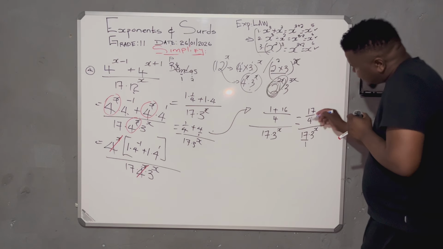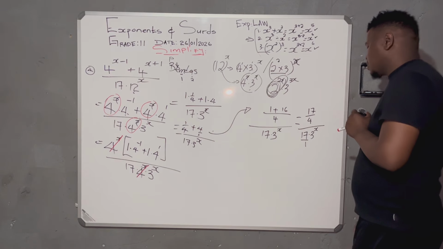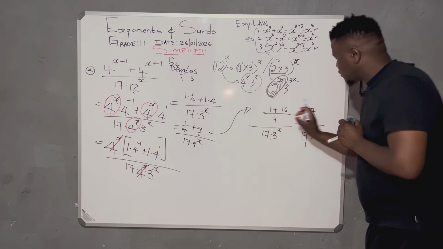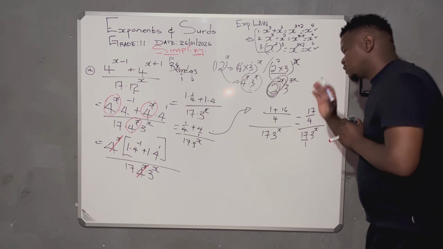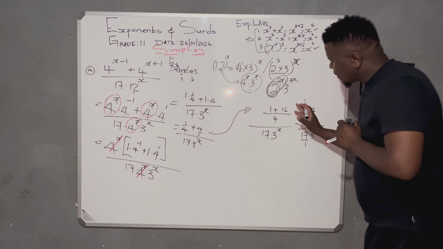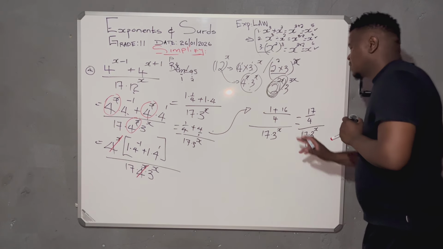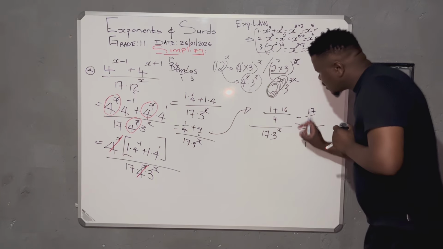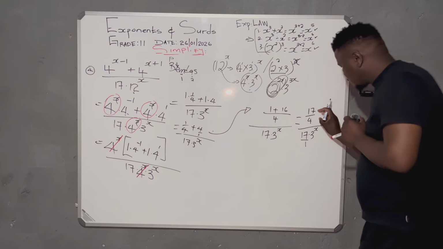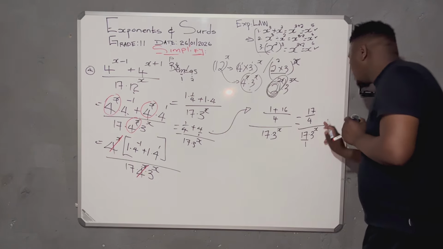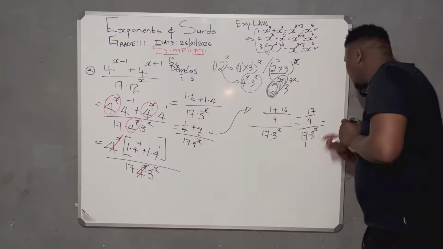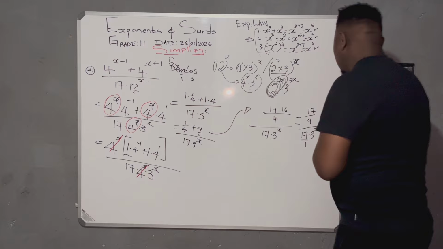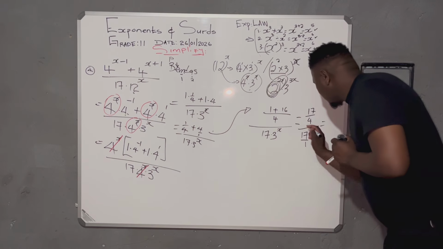Since this is a fraction, I want to create this to be a fraction too. You can punch a calculator, it will just give you this. But like I was saying, a calculator cannot do everything. You cannot punch this. You're forced to punch only this portion which gives you that. You still need to know application of mathematical skills.